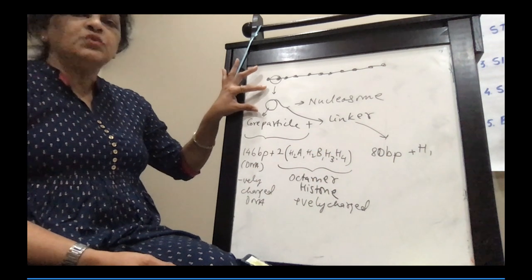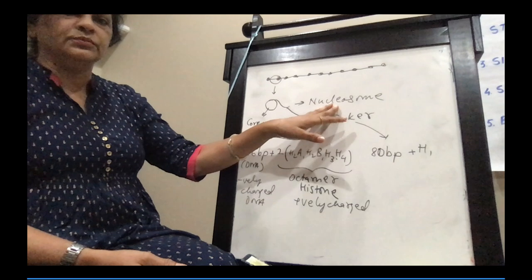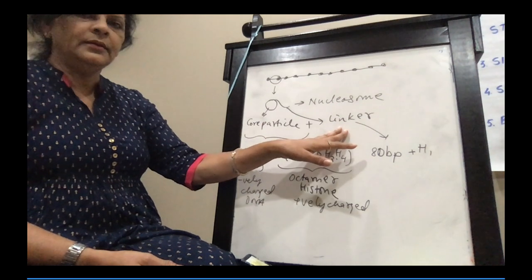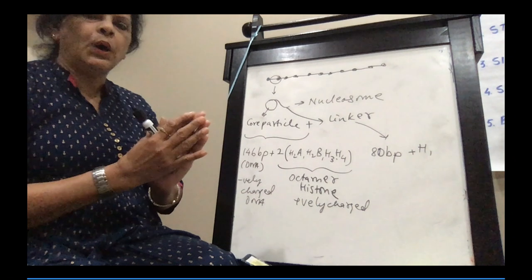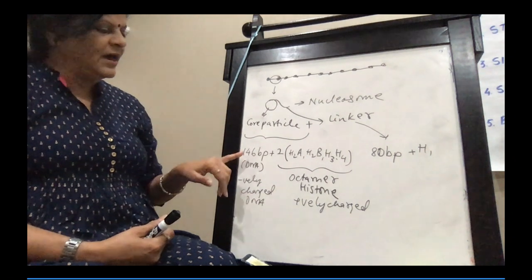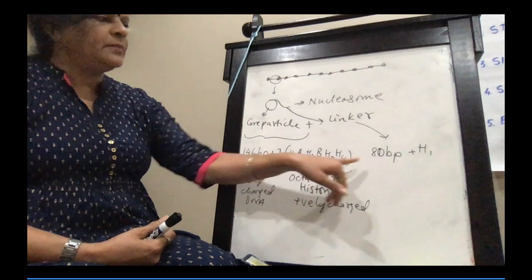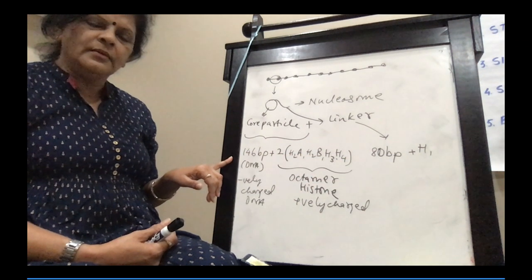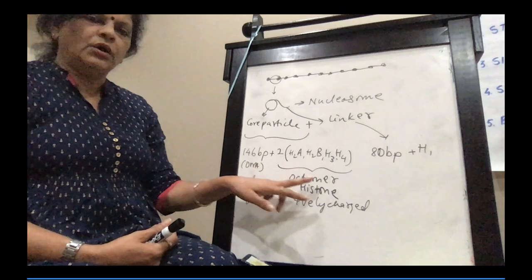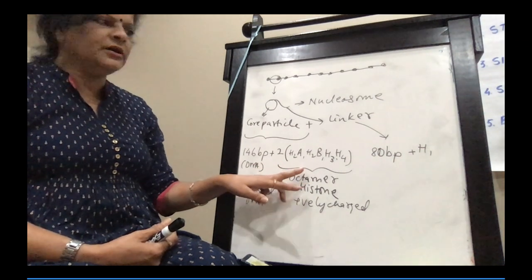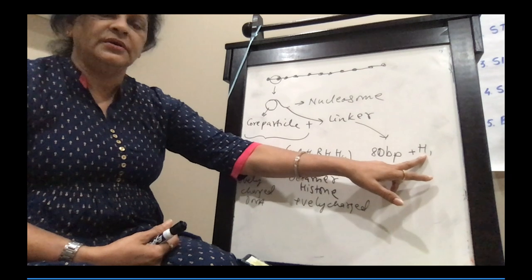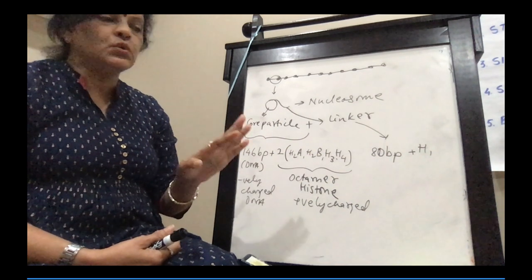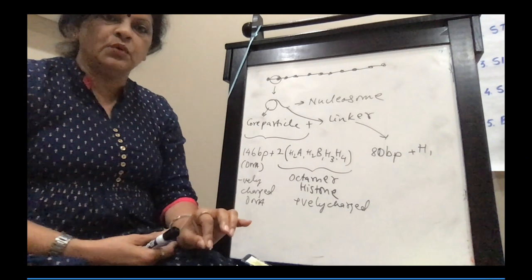So now we come to the nucleosome. The nucleosome consists of a core particle and a linker. If you add up all, then the nucleosome will have 146 base pair plus 80, that will come to 226 base pair, plus octamer means 8 histones here plus 1 histone here, 9 histones. 9 histones present in the nucleosome.